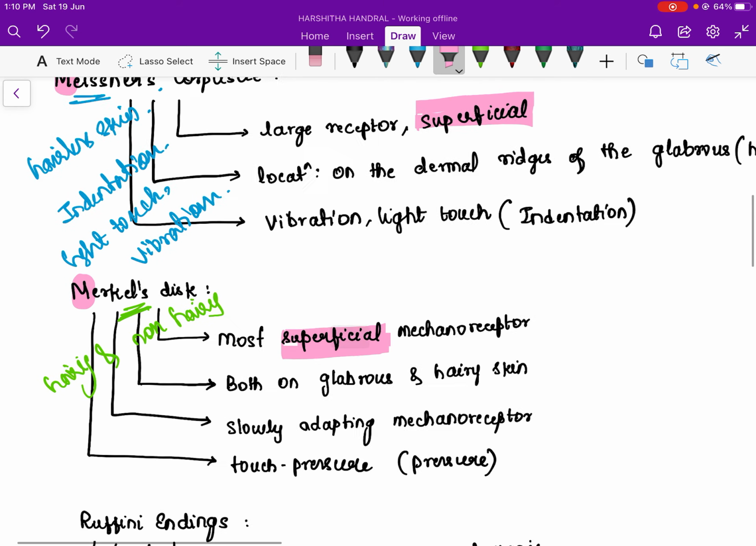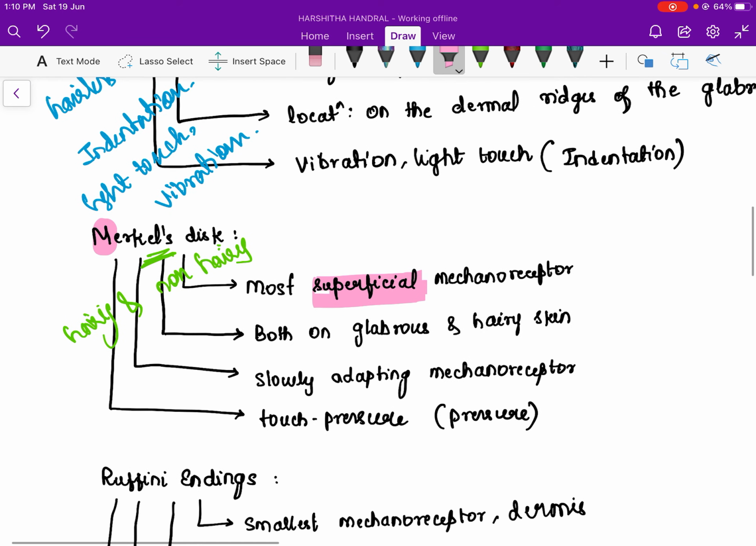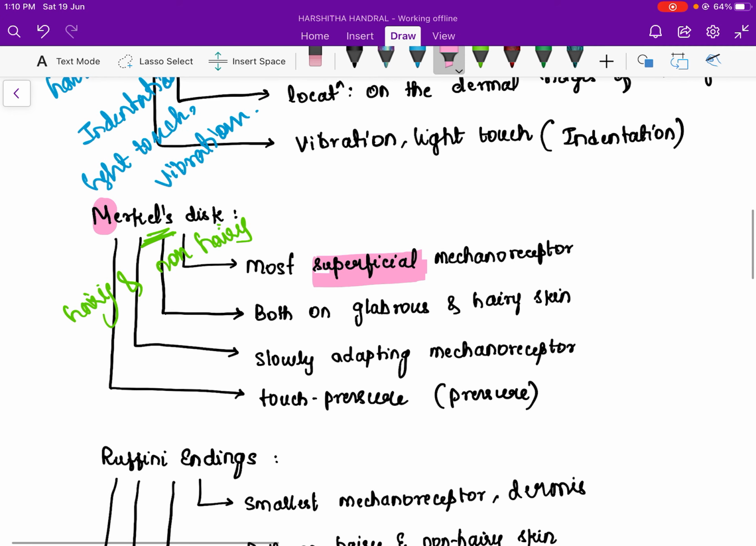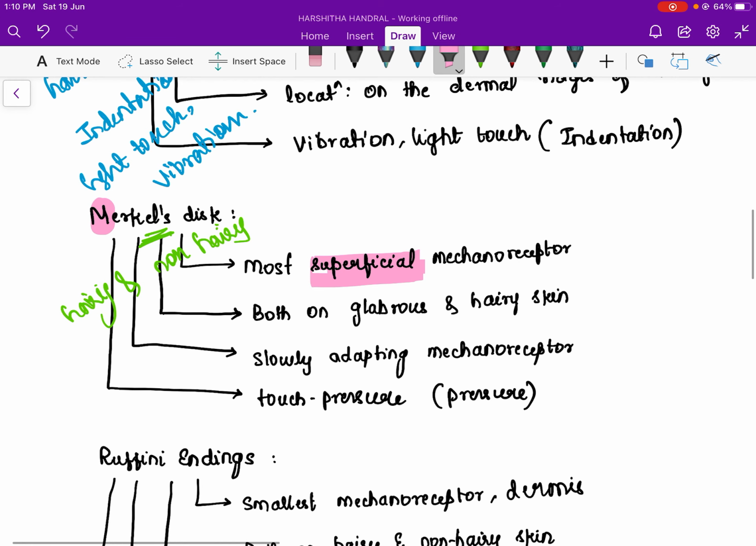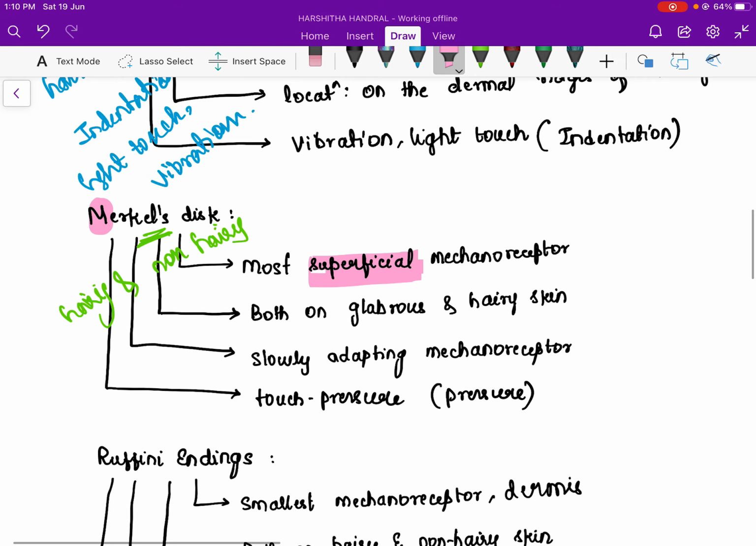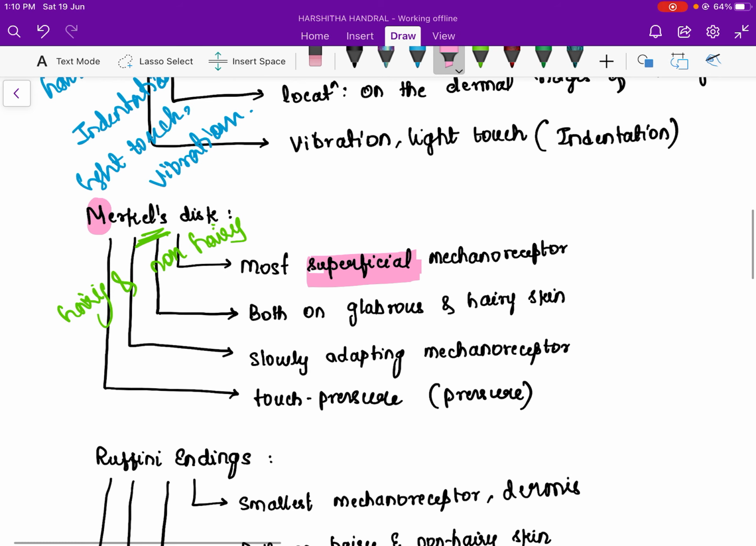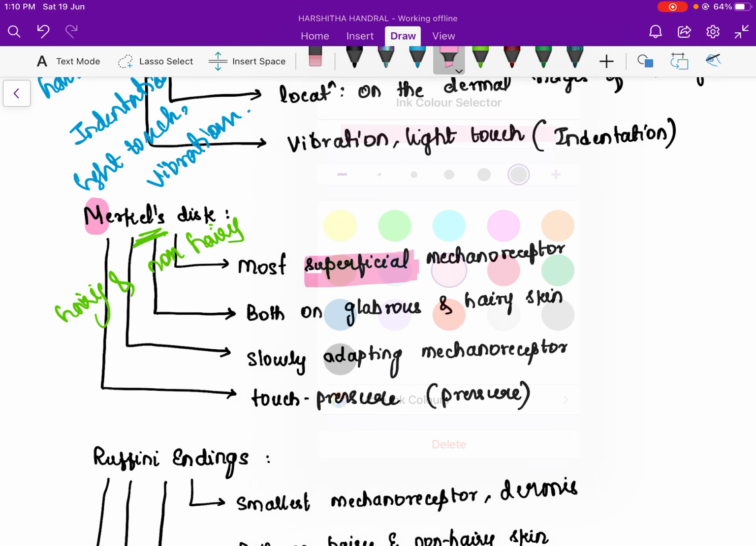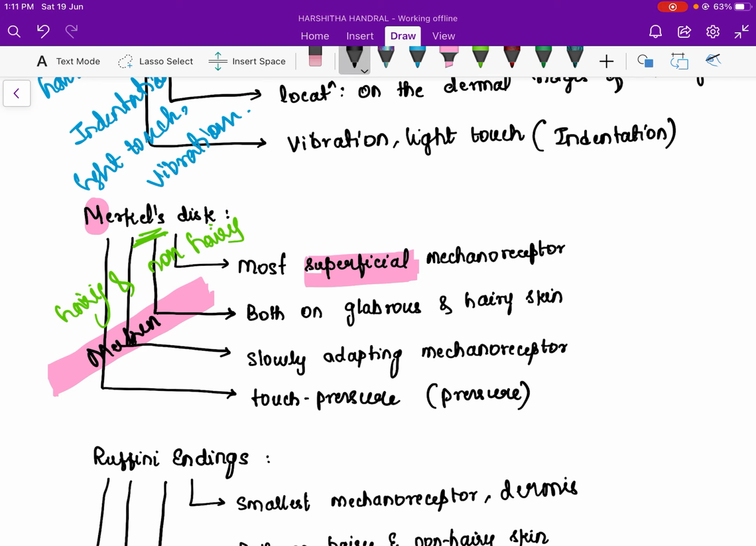I will try to make some mnemonic in the further step, so we will remember which is slow or which is fast acting. And coming to Merkel, it is related to touch and pressure. So Merkel, how can we make a mnemonic? Merkel is basically like when you use a marker, how will you do? First you will touch the surface and you will put pressure on it. This is how a marker works, and this is how the Merkel also works. So you can remember that way.